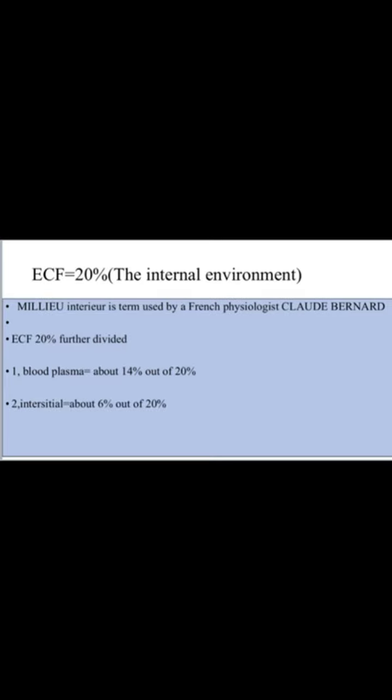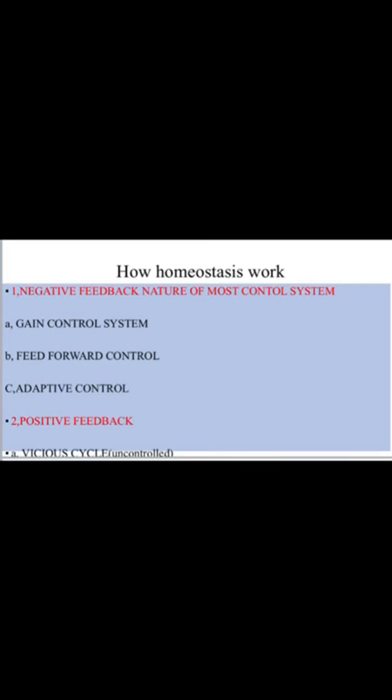Extracellular fluid, that is 20%, is also called the internal environment, or the milieu intérieur, a term used by the French physiologist Claude Bernard. ECF 20% is further divided into plasma, about 14% out of 20%, and interstitial fluid, 6% out of 20%. How does homeostasis work? Through negative feedback and positive feedback.